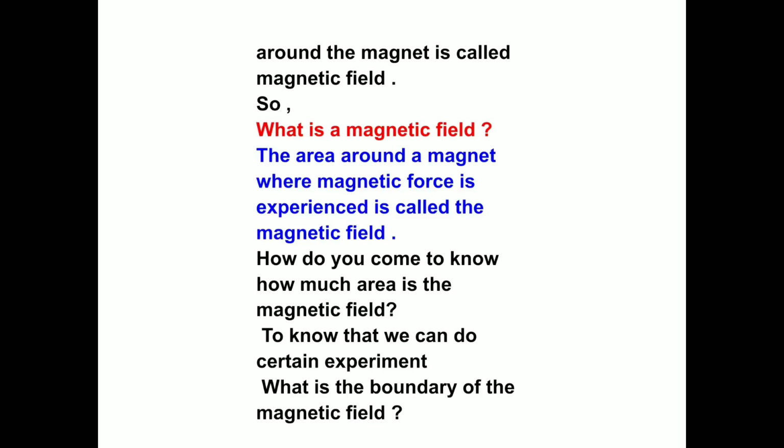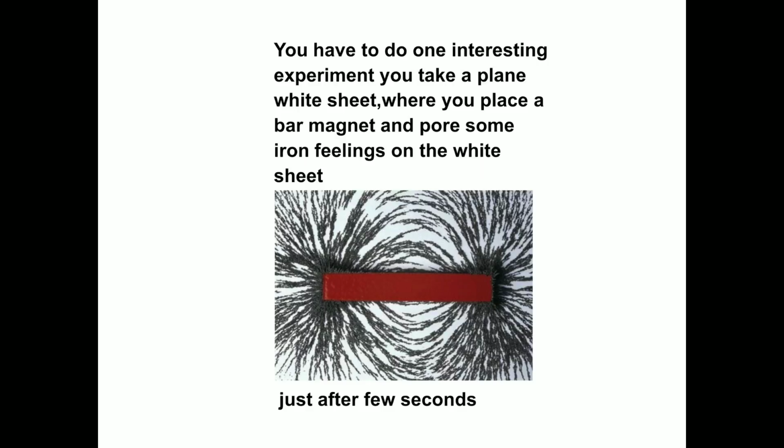How do you come to know how much area is the magnetic field? To know that, we can do a certain experiment. What is the boundary of the magnetic field? You have to do one interesting experiment. You take a plain sheet where you place a bar magnet and pour some iron filings on the white sheet.